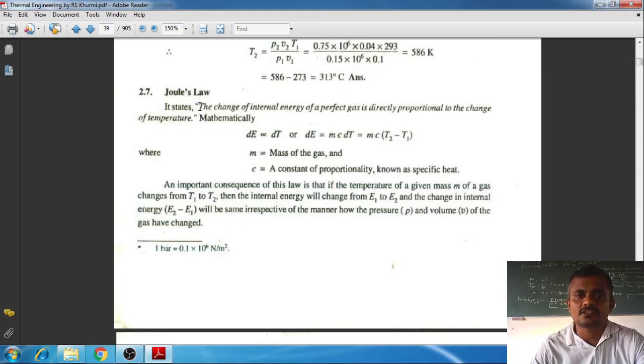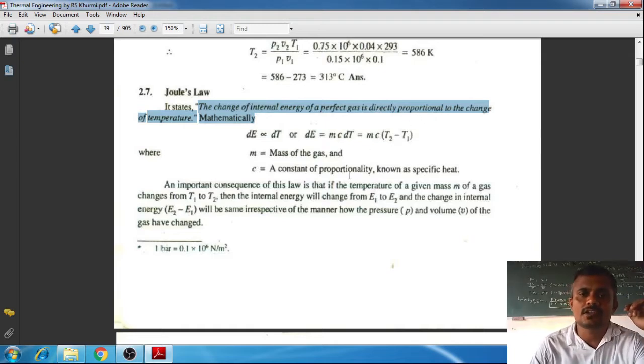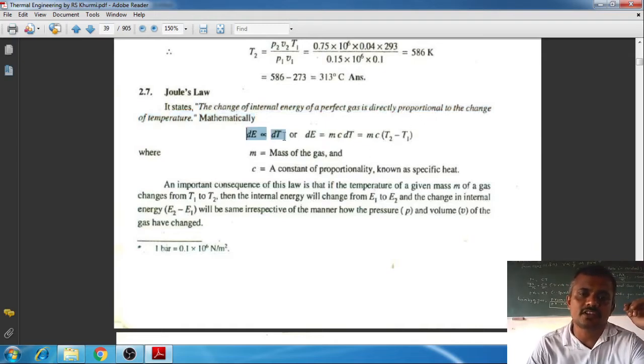The change of internal energy of a perfect gas is directly proportional to change of temperature. Afterwards on the board I will again explain this relationship. Please concentrate. It says dE, a small change of energy, will be directly proportional to a small change in the temperature. It means if the energy is increasing, definitely temperature also increases. If the energy is decreasing, it means temperature is decreasing in the perfect gases.